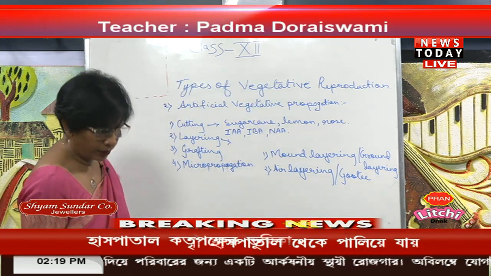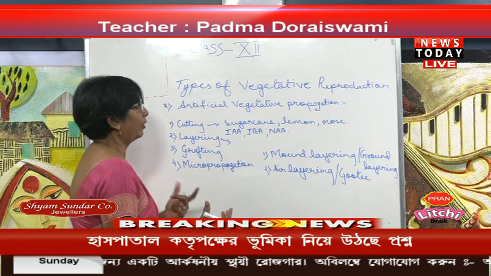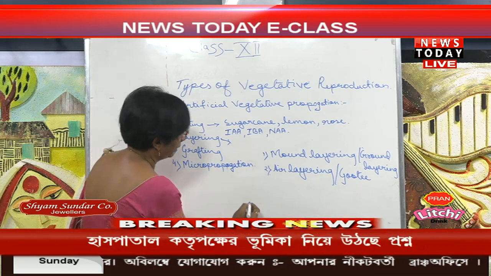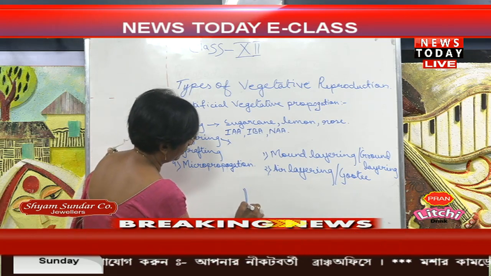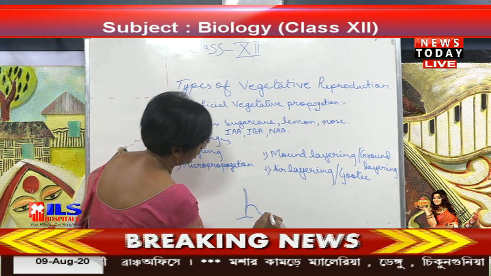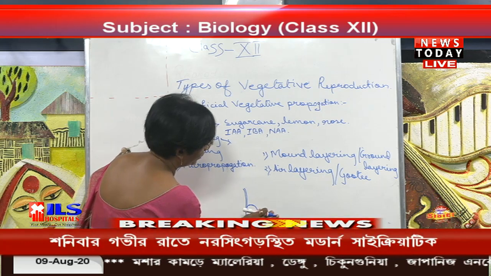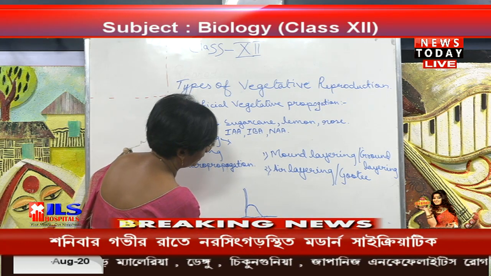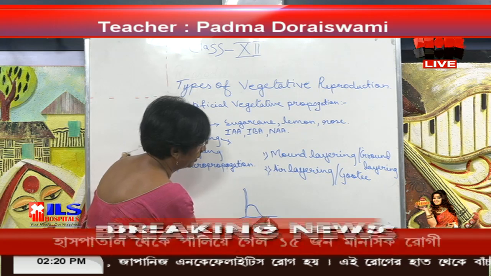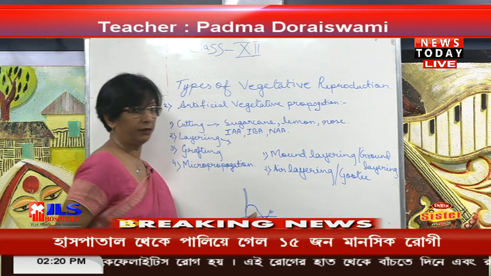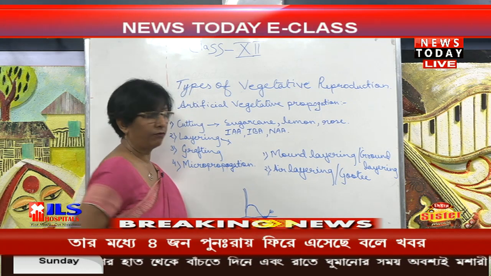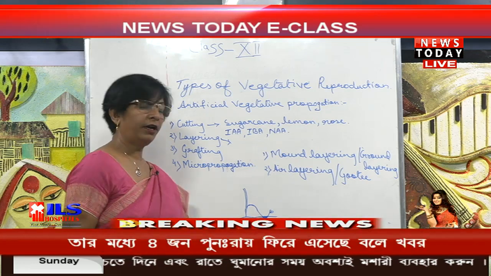Now in mound layering, if you take the lemon or anything that can be planted to get a new plant, the branches come out like this. We just bend this into the soil so that it is touching it. Dig some soil, and here the new bud will be there. Put some soil and some water, and then keep it for 2-3 weeks.